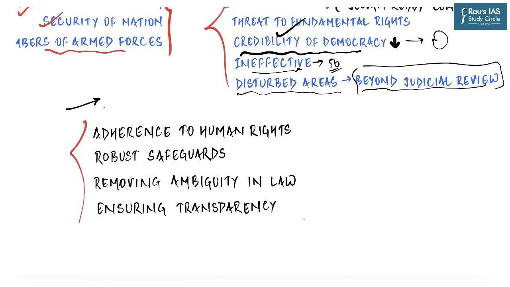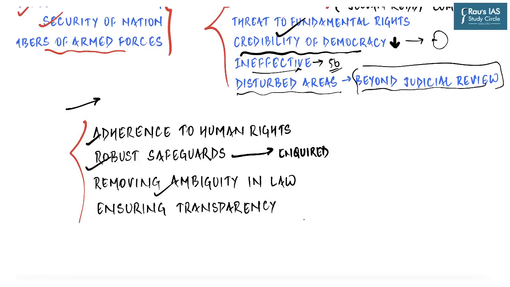So what exactly can we do going forward? There are 4 sets of measures which can be taken. Adherence to human rights. It needs to be emphasized that human rights compliance and operational effectiveness are not constraining requirements. In fact, adherence to human rights norms and principles strengthens the counter-insurgency capability of the force. At the same time, we need robust safeguards. For example, every death caused by armed forces in a disturbed area, be it of a common person or a criminal, should be thoroughly inquired into.